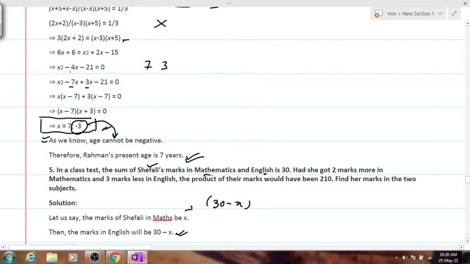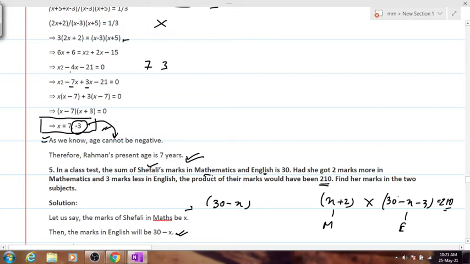Had she got 2 marks more in maths and 3 marks less in English, the product would have been 210. So if she had got 2 marks more in maths, her marks would be x plus 2 in maths, and in English, how much? 30 minus x minus 3, right? This is in English. The product would have been 210.